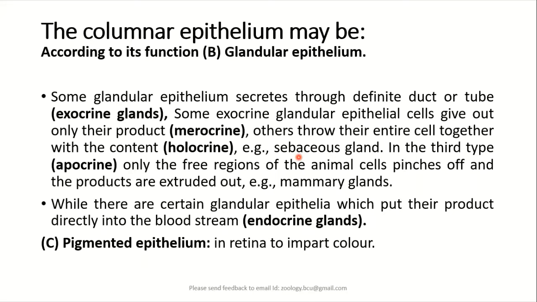Proceeding further, these glandular epithelial cells form different types of glands. Some of these glands secrete their secretions into ducts or tubes, which will carry their secretions from the site of formation to the site of action or the target cells.